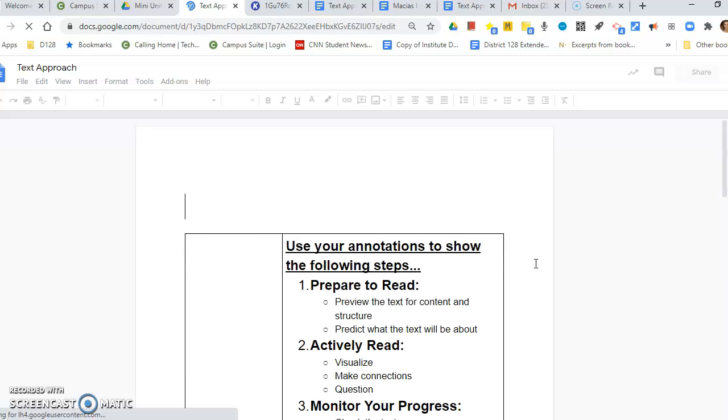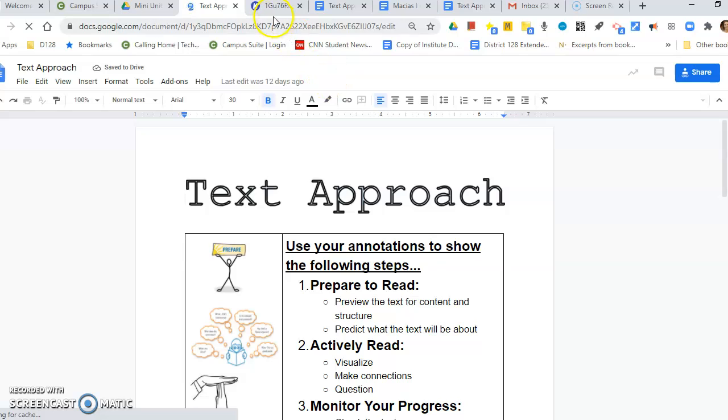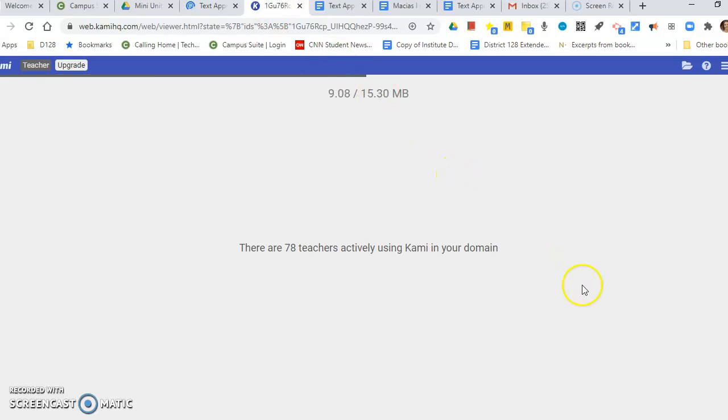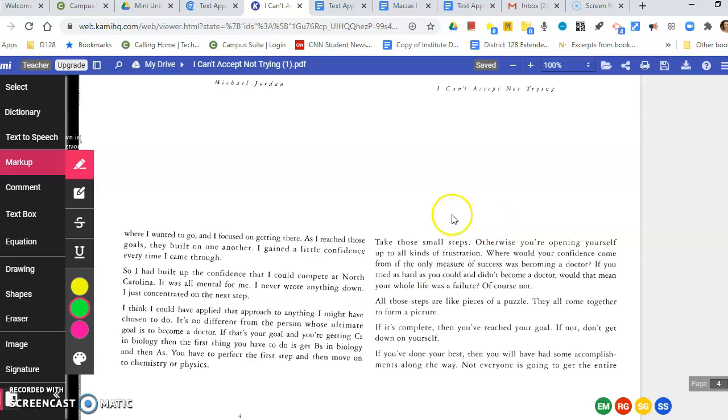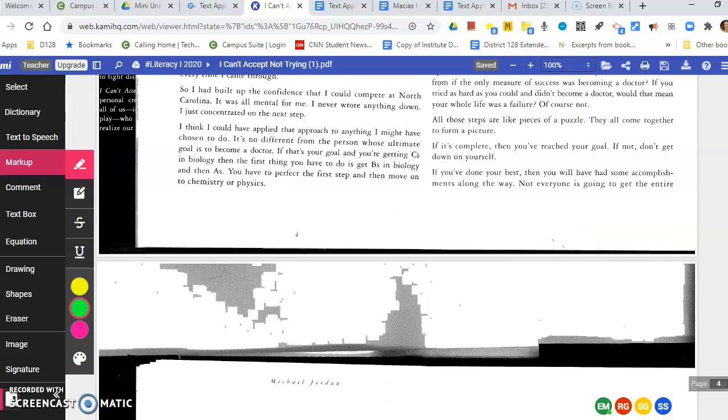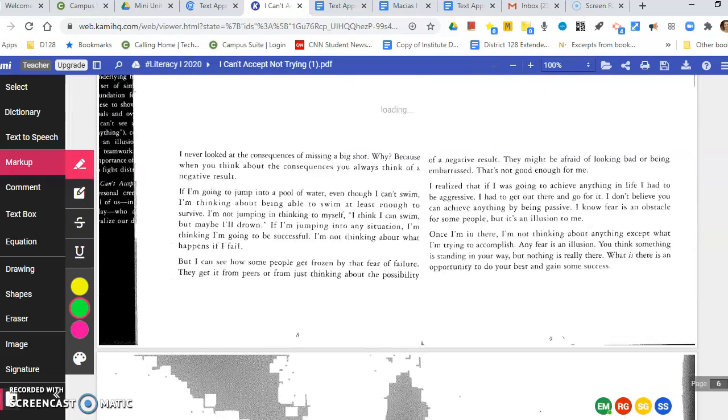You're going to be allowed to use the text approach document on your assessment later this week, so it might be a good idea to have it out now and to be referencing it as you make your annotations. So once you have your PDF pulled up in Cami and you're looking at the annotations and the text that we've been reading, let's go ahead and navigate to chapter 3.